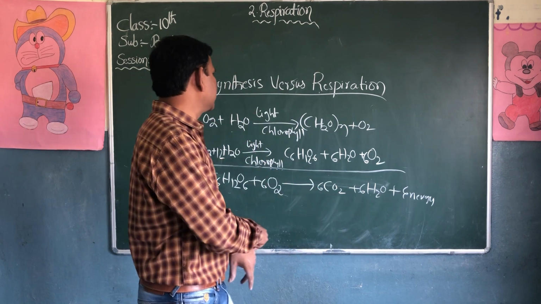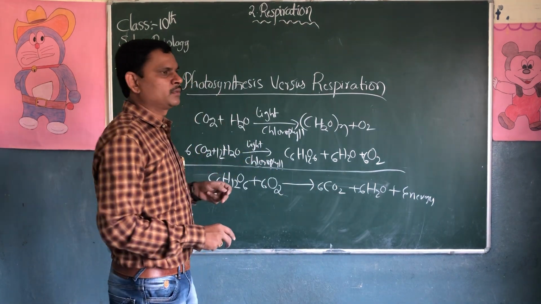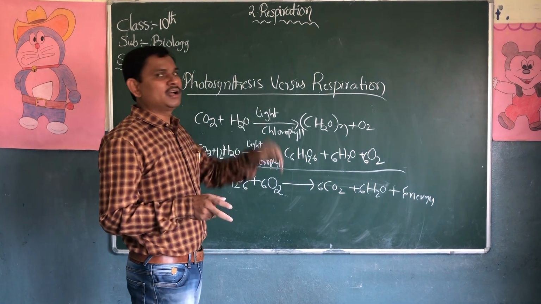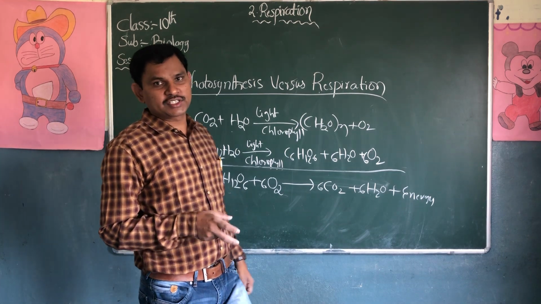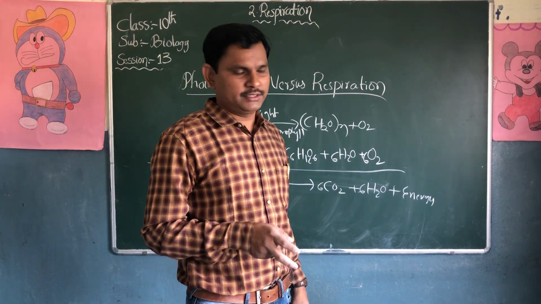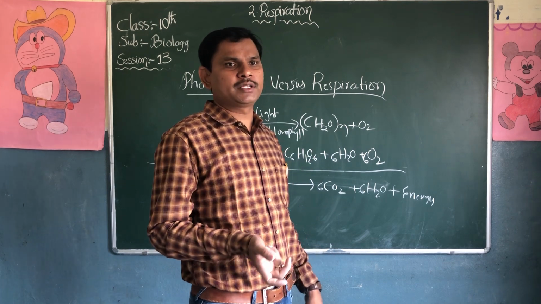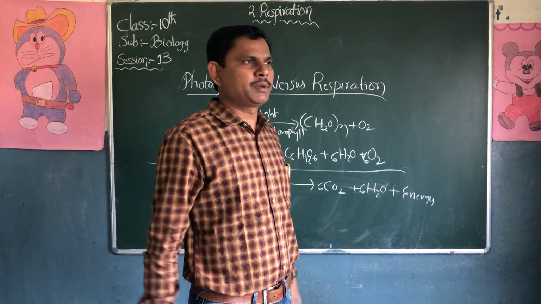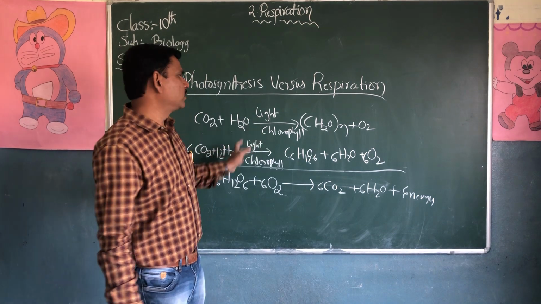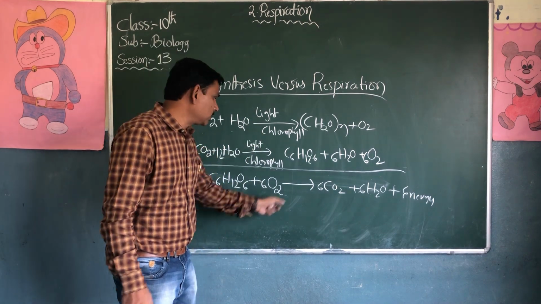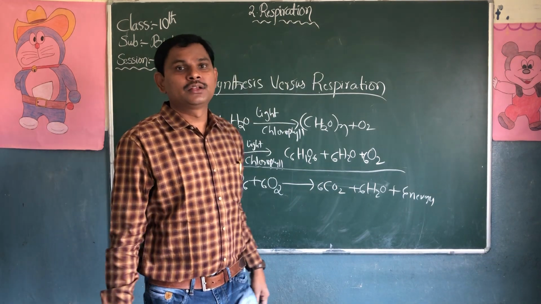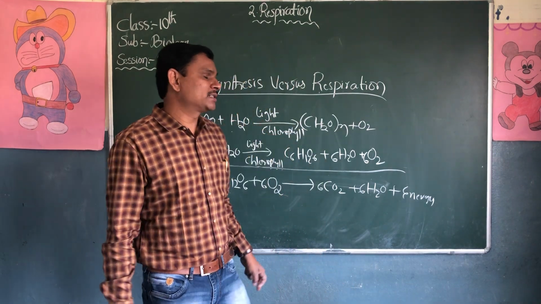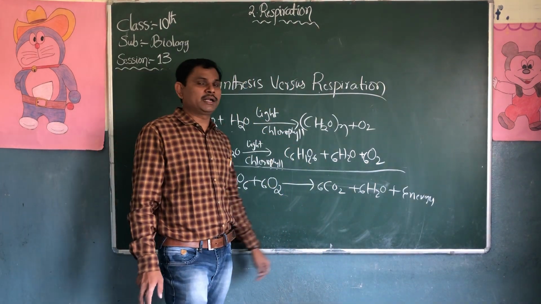This is respiration versus photosynthesis. If you know how to write the photosynthesis equation, it is easy to write the respiration. Photosynthesis takes place in the chlorophyll in the presence of sunlight. Plants take carbon dioxide and water, and glucose is prepared. This glucose is broken down in the cell during cellular respiration, utilizing oxygen and releasing carbon dioxide, water and energy.